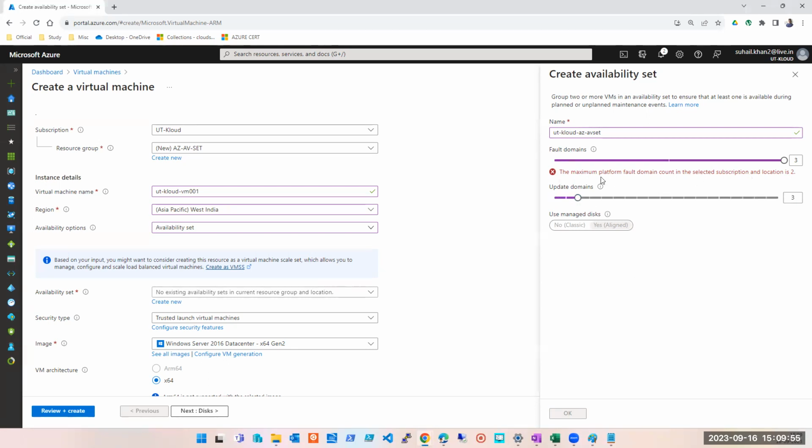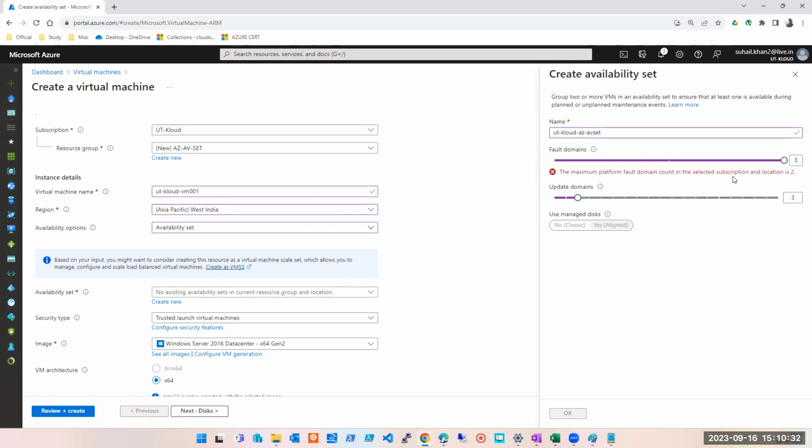The maximum platform fault domain count in the selected subscription is 2. Look at this, it's a new learning for me also. We are saying that we can have 3, but look at this: in West India, how many can I have? Only 2. Normally I can have 3, but on the particular subscription or location, I can have only 2. Let me check if this is because of my subscription or because of the region. So I'm going to change the region and check this.